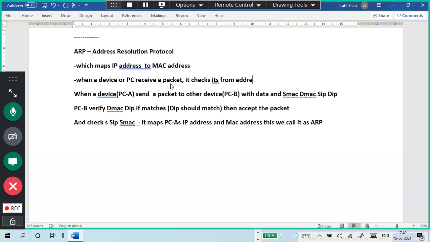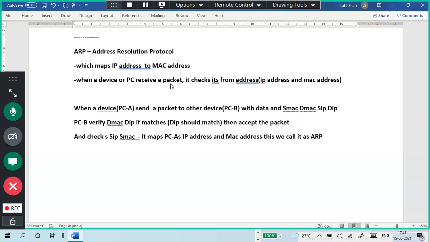For understanding, I'm writing a from address. It means source IP address and MAC address. It checks the address and maps in the system, like IP address and MAC address.